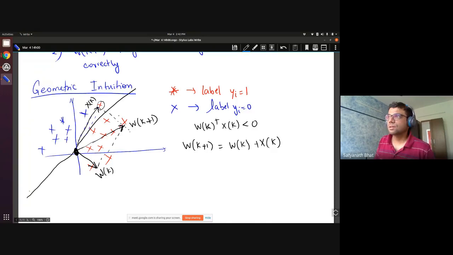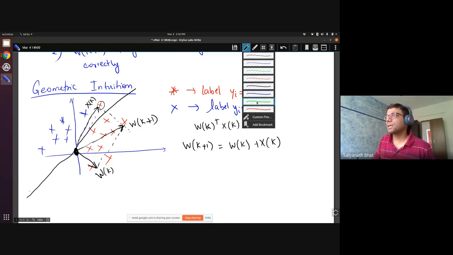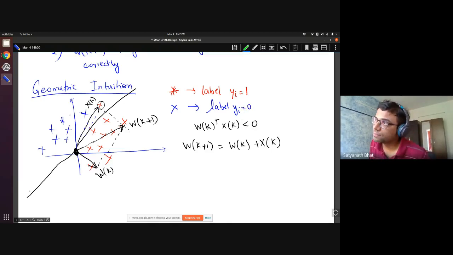Okay, so this is the update. So this is my wk plus 1, which means my original hyperplane has now shifted to something like this. Yeah, so this is roughly 90 degrees.